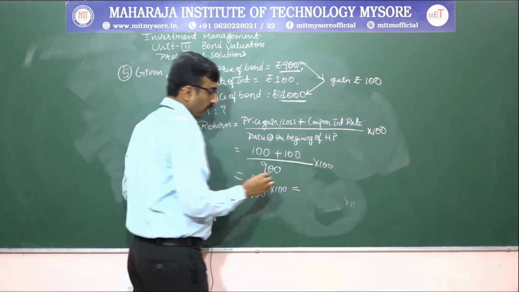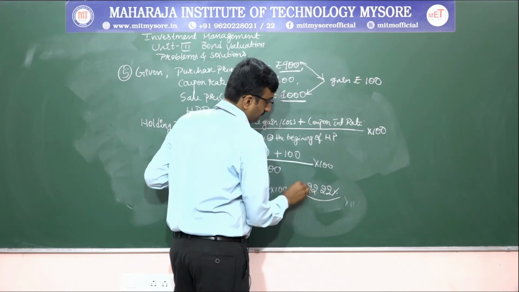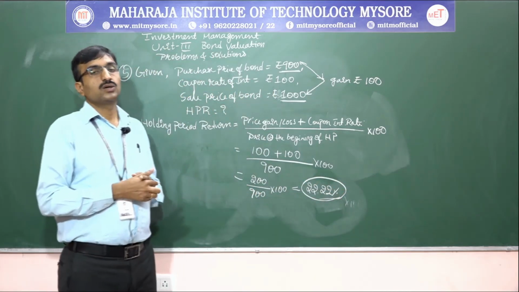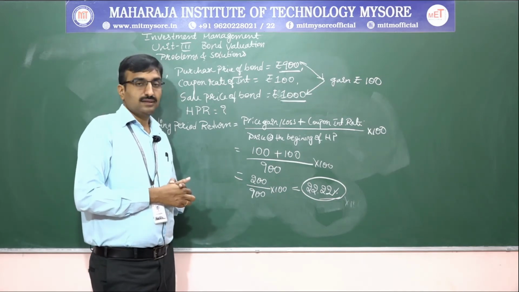That is equal to 22.22%, which is the holding period return.